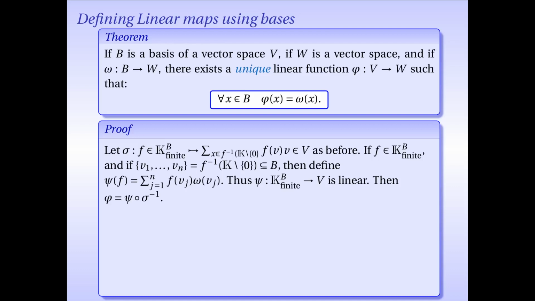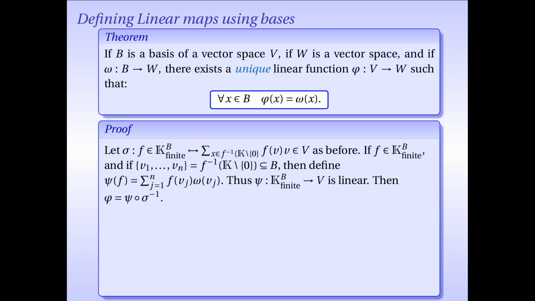But x is already in B, so there's an easy way to write x as a linear combination of vectors in B, namely 1 times x. So I could take for function f the function that's 1 at x and 0 everywhere else, and that works. Sigma of that f is x. So in other words, sigma inverse of x is that function that is 1 at x and 0 everywhere else.